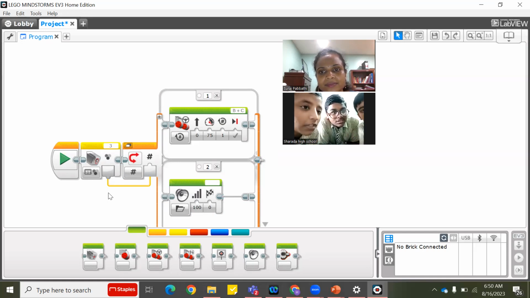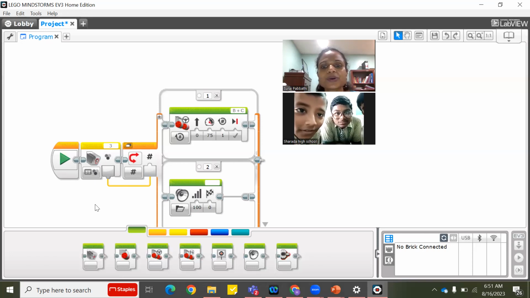The robot will sense the color. And after that, what will happen? The robot moves straight forward at 75 speed, for one rotation. After that, the robot will stop.